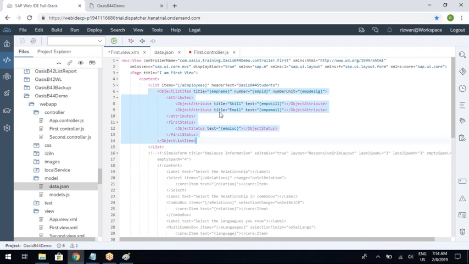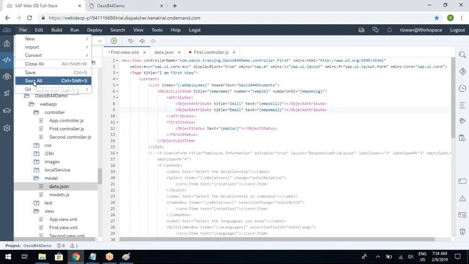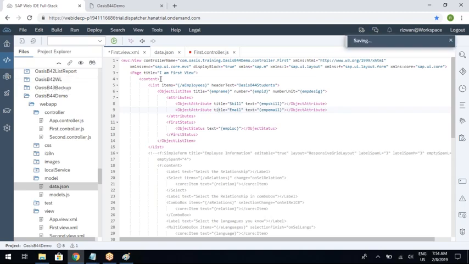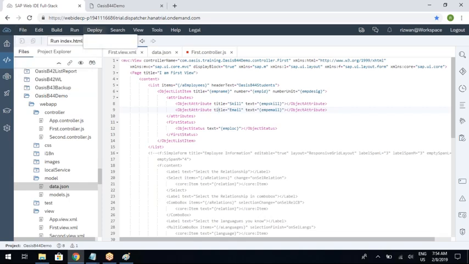Okay. Now let us save this. So it has not saved. So sometimes it happens with Web IDE like this. Okay, save it and refresh.